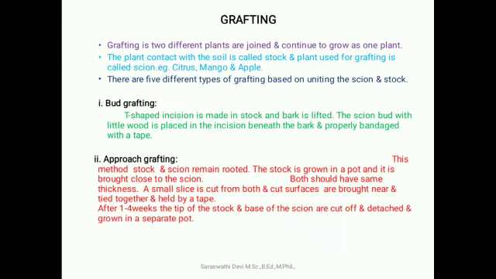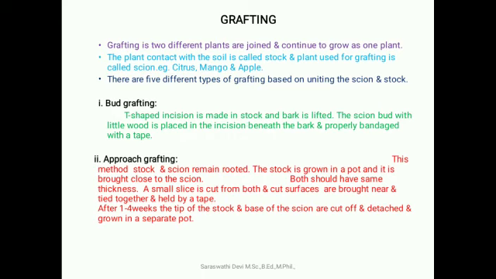Grafting is when two different plants are joined and continue to grow as one plant. The plant in contact with the soil is called the stock, and the plant used for grafting is called the scion. Examples are citrus, mango and apple. There are five different types of grafting, based on the method of uniting the scion and stock.